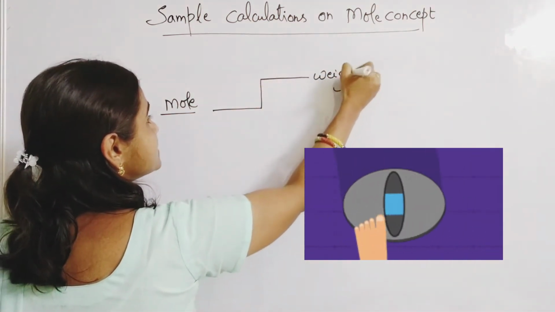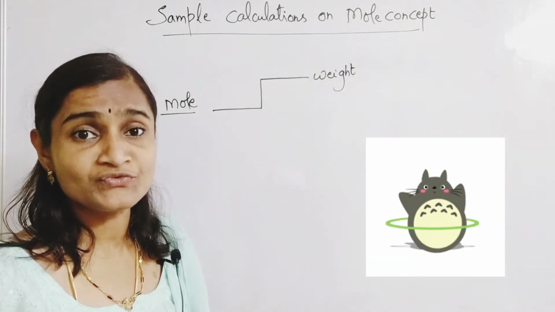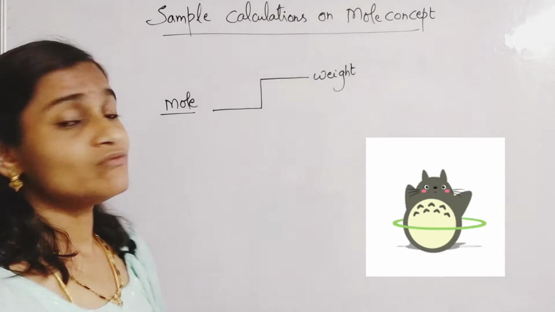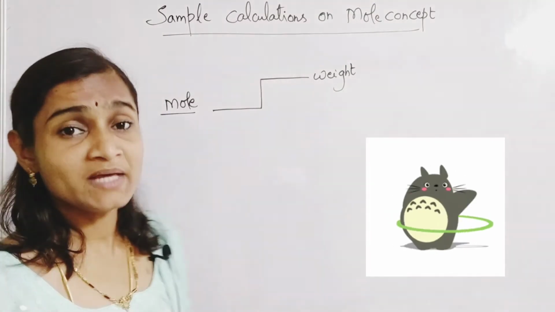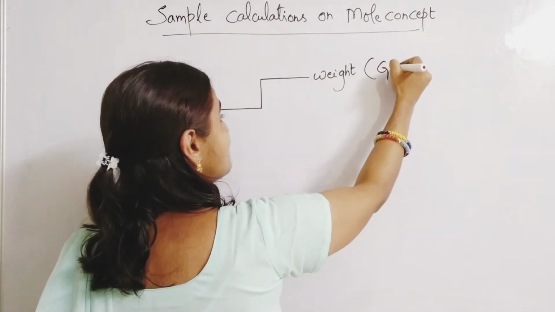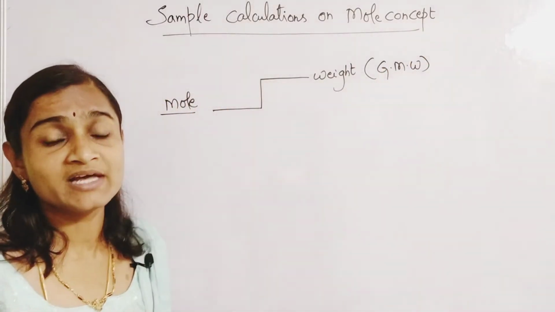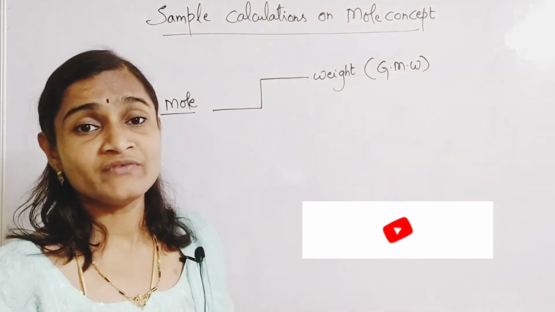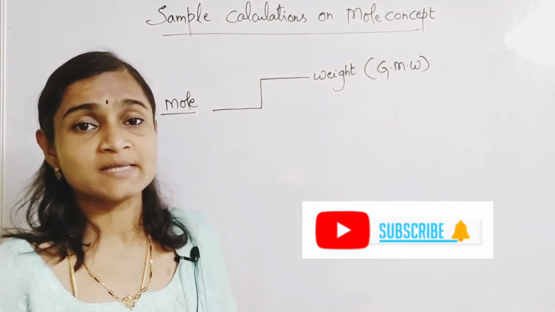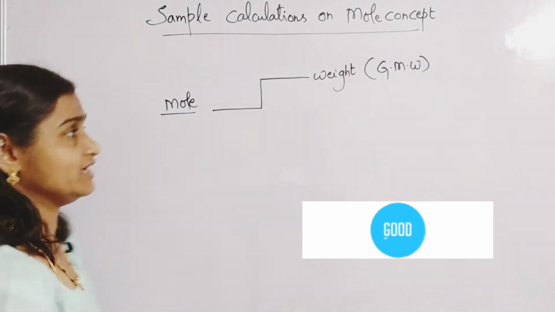The weight of 1 mole of any substance can be calculated based on its gram molecular weight, GMW. Gram molecular weight means the weight of 1 mole of any substance.